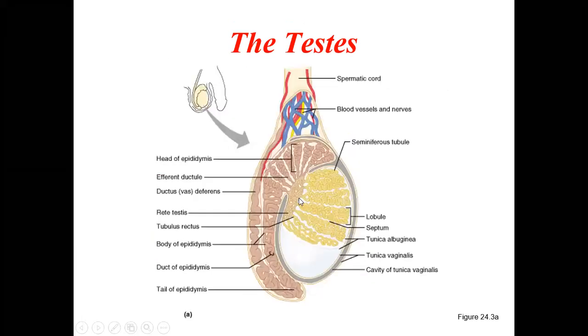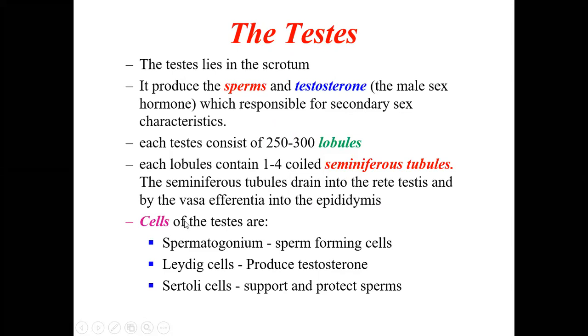If you see here, all these long tubes, the seminiferous tubules, all come here and join. They form a network. This is called the rete testis. From here, all the sperms which are produced in the seminiferous tubules are passed into the rete testis, and from there they are pushed to one more new region called the epididymis. So the seminiferous tubules drain into the rete testis and by the vas efferentia into the epididymis.